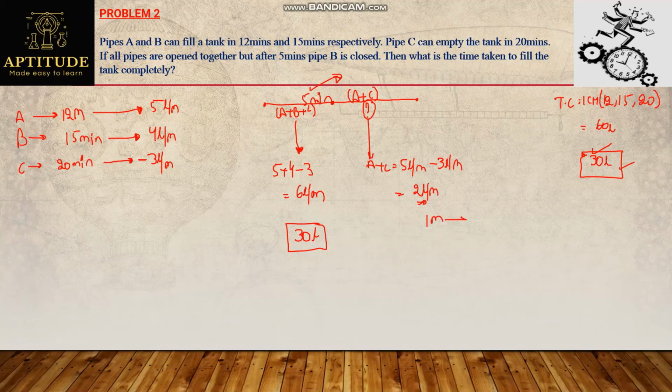So for 1 minute, 2 liters. 30 liters means how much time? That's nothing but 2 into 15 is 30, which means it will take 15 minutes to fill the tank. So it is extra time but not the overall time. After 5 minutes, it will take 15 minutes to fill the tank. Now what is the time taken completely to fill the tank? So from the initial time I need to consider here. Initially they are working for 5 minutes and now 15 minutes. So totally it is 20 minutes. So it takes 20 minutes to fill the tank according to the given condition.